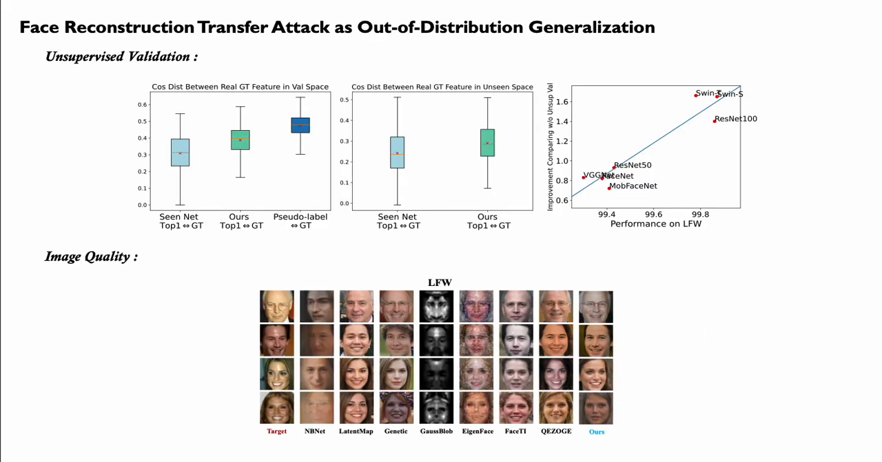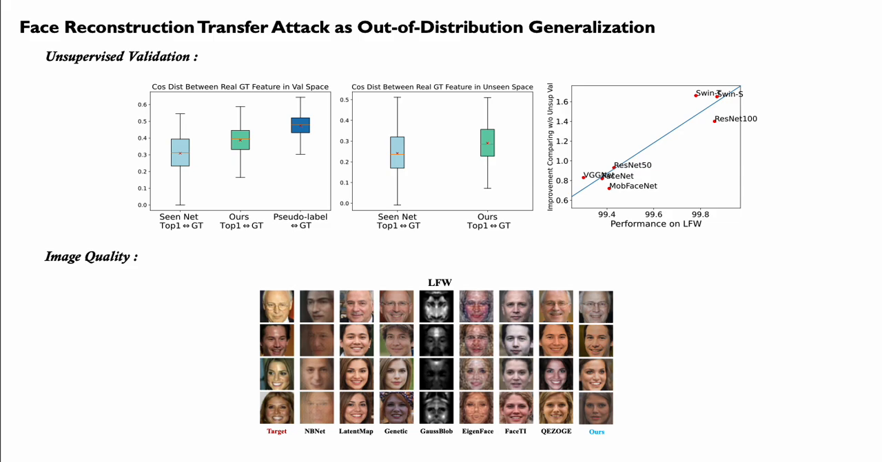We analyze unsupervised validation in this slide. We compare the cosine similarity against the ground truth target feature for the seen/target network's top 1, our suggested top 1 with unsupervised validation, and the pseudolabel generated during unsupervised validation in the validation encoder space. The pseudolabel shows the highest similarity, followed by our method and the seen network's top 1. Please note that there isn't a corresponding image for the pseudolabel, hence it is not available to use as the attack image. We also compare the cosine distance of the seen network's top 1 and our suggested method's top 1 in the unseen encoder space, where our method shows higher scores.